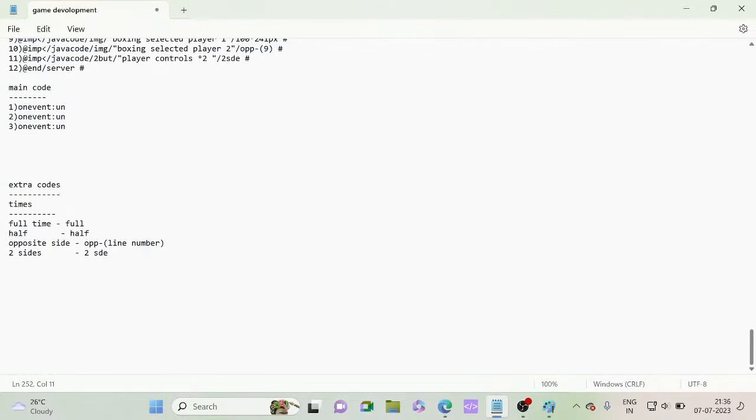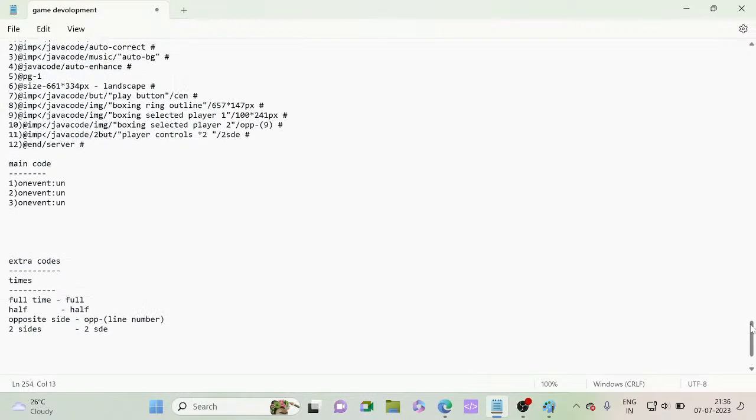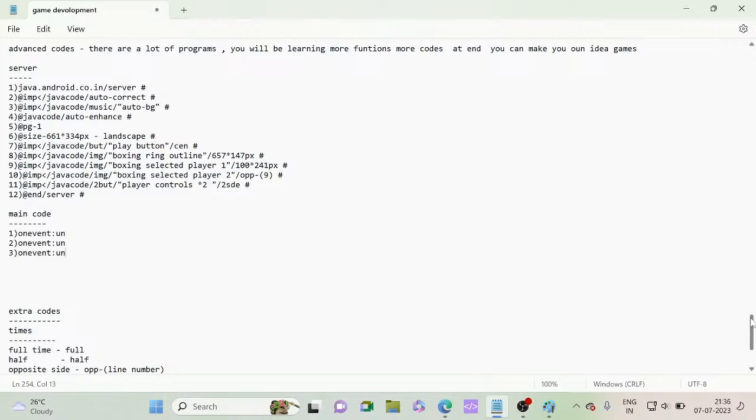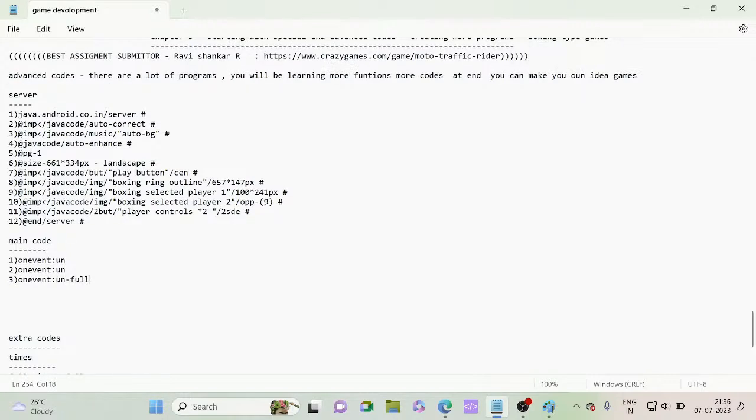On event, it wants to be run. Okay, the third thing wants to be run for the full time. It's a new code, I know. Now don't forget to end it with hashtags.